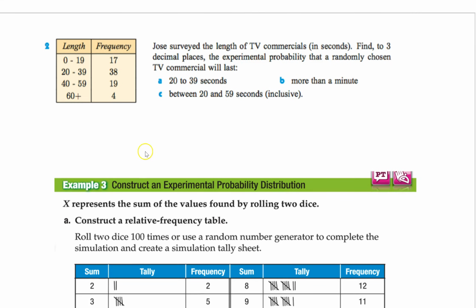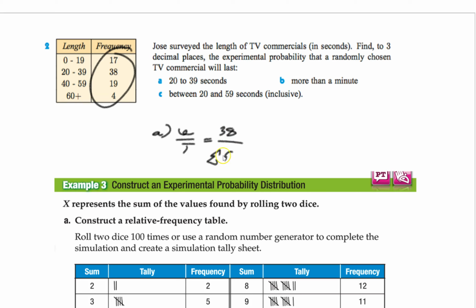Example right here. Jose surveyed the length of TV commercials in seconds. Find the 3 decimal places experimental probability that a randomly chosen TV commercial lasts between 20 and 30 seconds. So first thing I do here, I want 1 over total, right? I don't have a total right now, so I got to add all these up. So you got 17, 38, 19, and 4. And you get some value. And then 20 to 30 is 38. So 38 over whatever that total is.